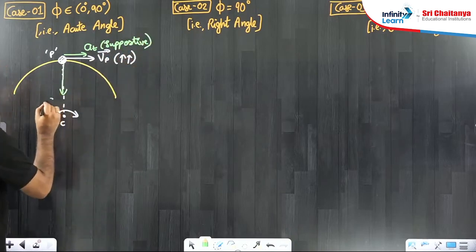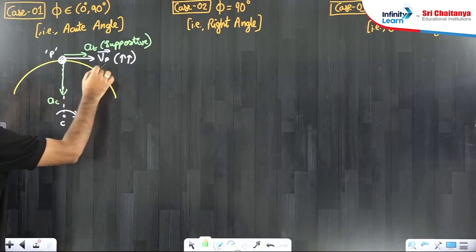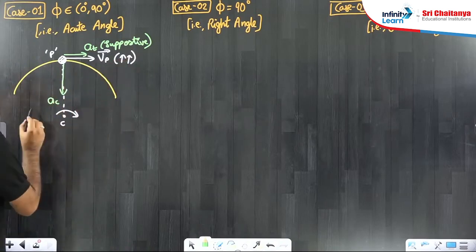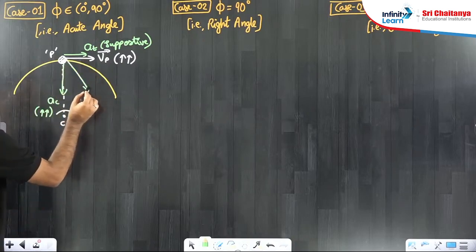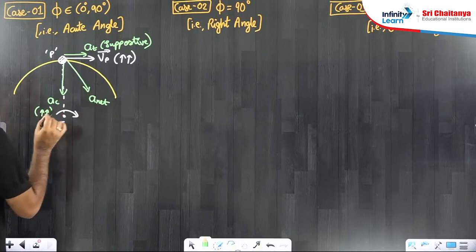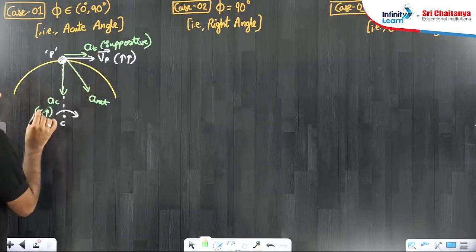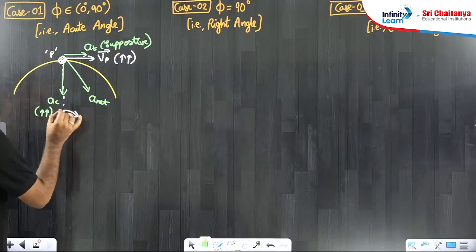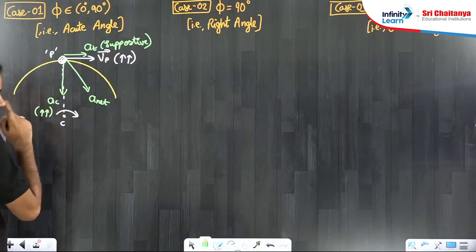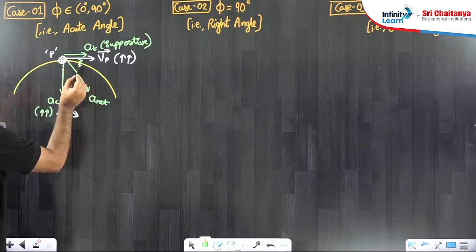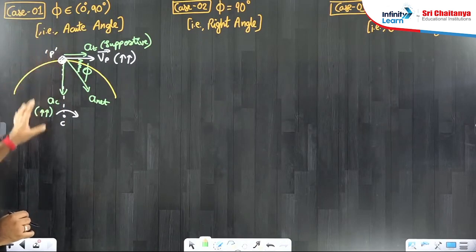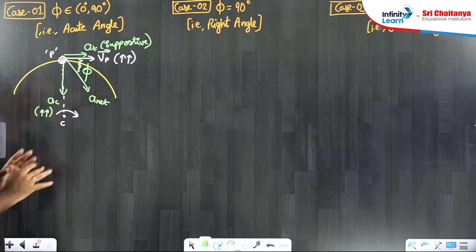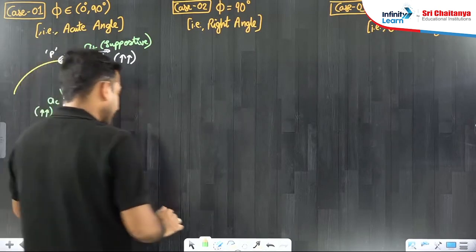The centripetal acceleration is always towards the center, and since speed keeps on increasing, the centripetal acceleration v square by r will also keep on increasing. Hence the resultant of these two will be somewhere here by parallelogram law, a net. One component is the tangential one, another component is AC here. Suppose this angle is phi. Diagrammatically, phi is basically the angle between the net acceleration vector and net velocity vector. This is the situation.